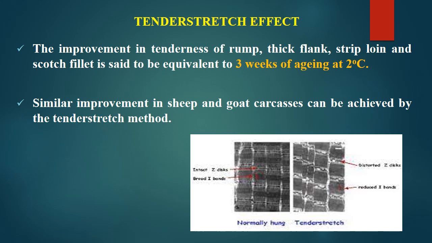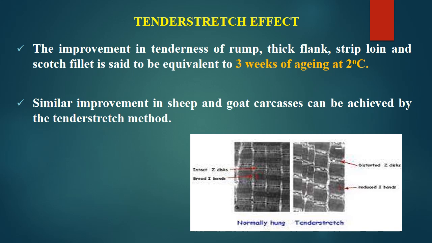So this hanging for a couple of hours will have a similar impact as aging at 2 degrees Celsius for 3 weeks. Similar improvement in sheep and goat carcasses can be achieved by the tender stretch method. So similar effect we can see.